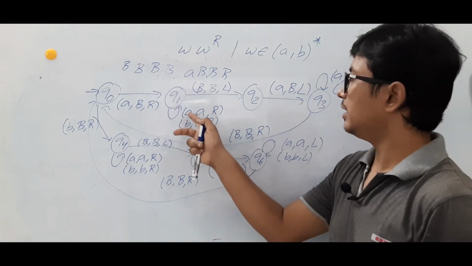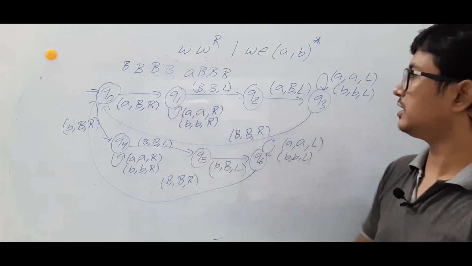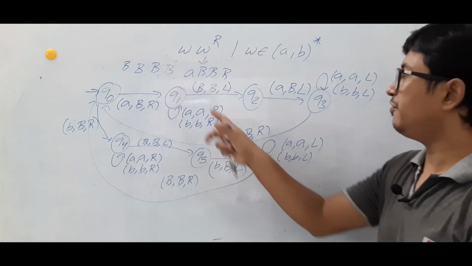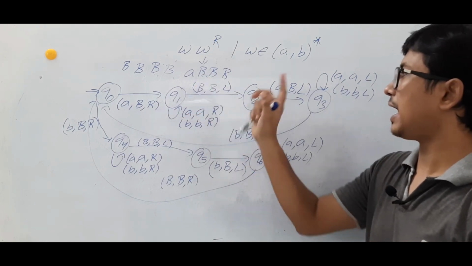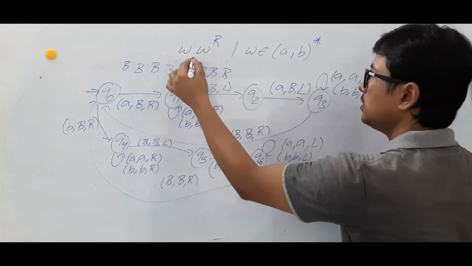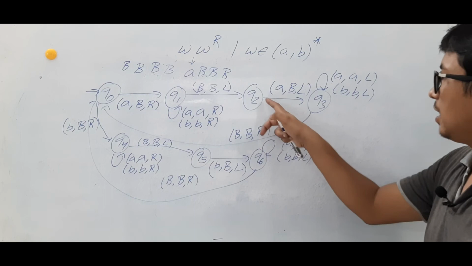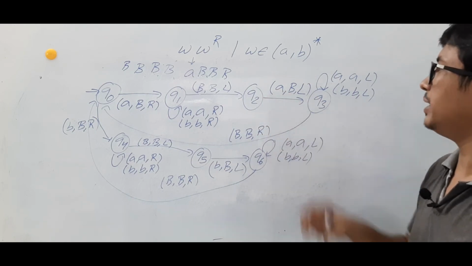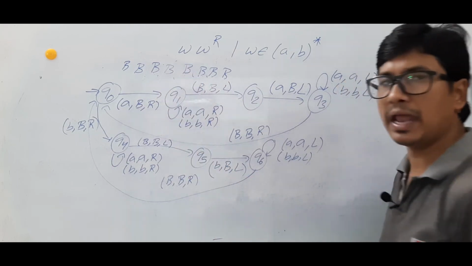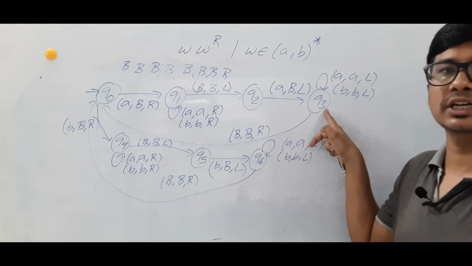And on A you will make it an A and move to the right. And you are in the state Q1 only. And the tape head is pointing to the blank. If it is a blank, make it a blank and move to the left. So you reach the state Q2 and the tape head is pointing to the alphabet A. Now if it is an A, you will make it a blank and move to the left. So this A also I made a blank and move to the left. And I reach the state Q3.